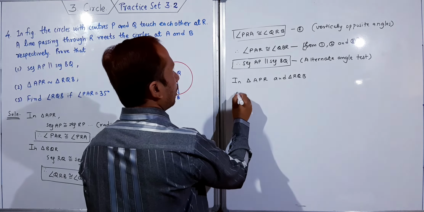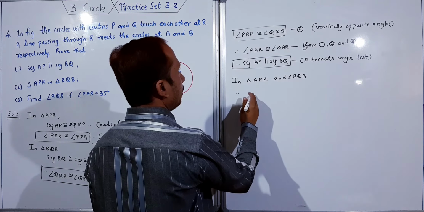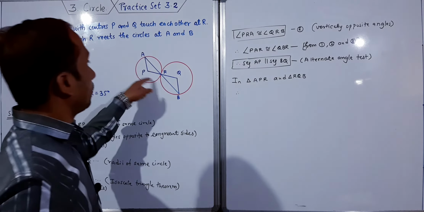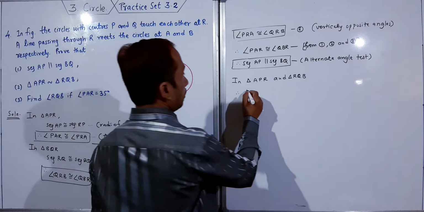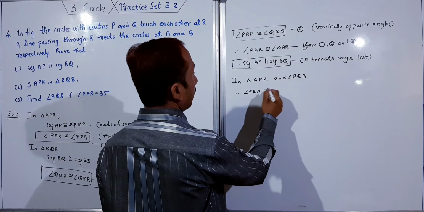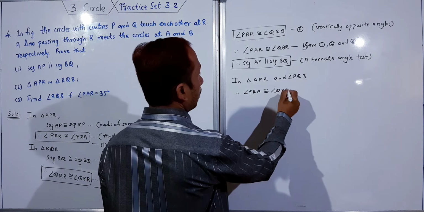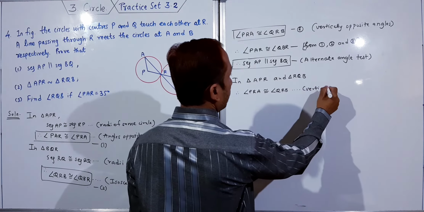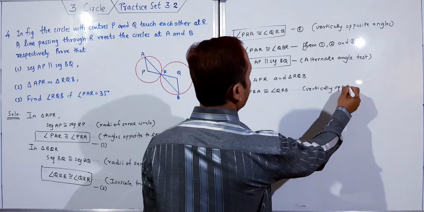Third, angle PRA is congruent to angle QRB, vertically opposite angles.